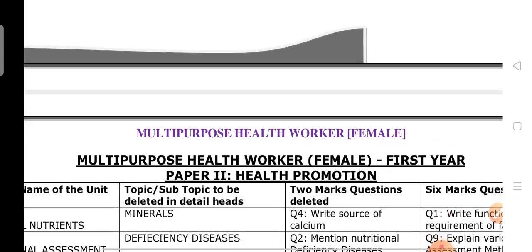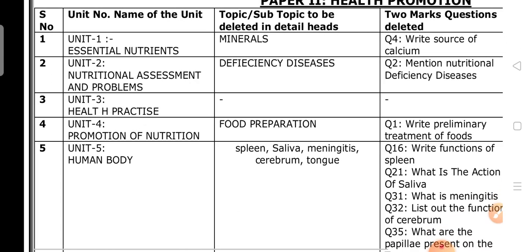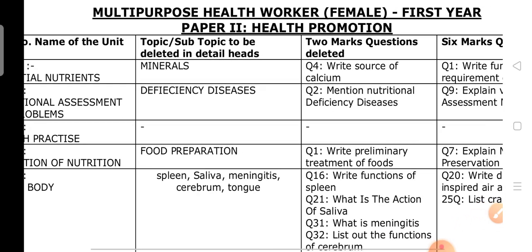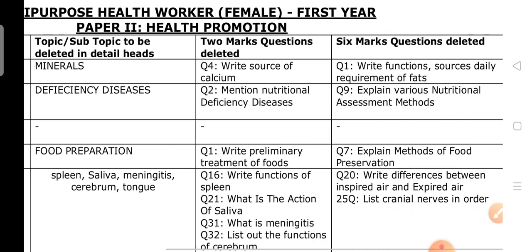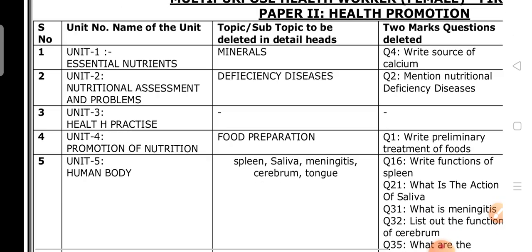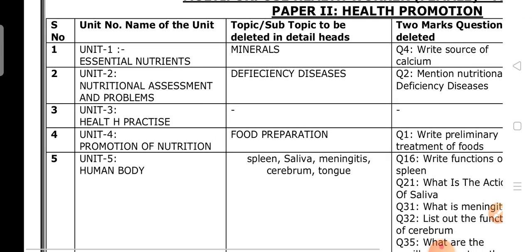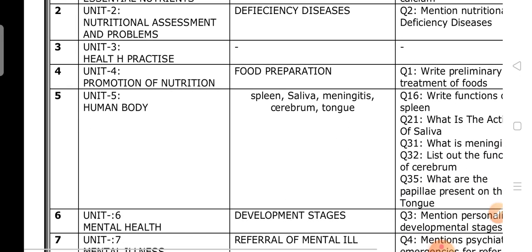Next, essential nutrients in unit 1. Minerals deleted, rich source of calcium. Calcium minerals: in that, calcium, fats deleted. Deficiency of diseases deleted. Unit 1, minerals, calcium, fat deleted. Nutritional assessment, deficiency of disease deleted. Health practices, nothing is there. Promotion of nutrition, food preparation is deleted.